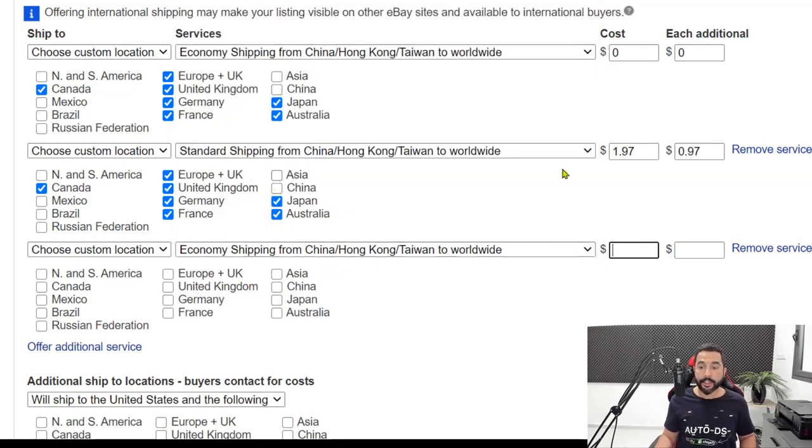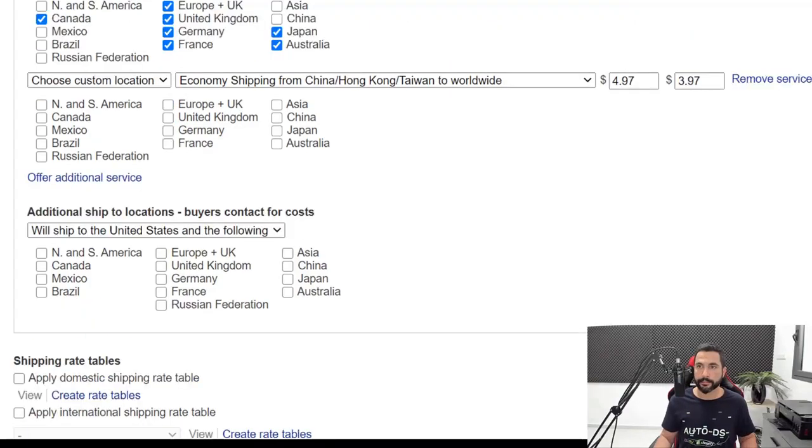And this time in the shipping price, we're going to charge another $4.97. AliExpress is going to charge us around $3 to $5, so we're covering our costs in this case. And for every additional product, we're going to add another $3.97. So what we're going to do here is choose North and South America, Mexico, Brazil, and the Russian Federation.